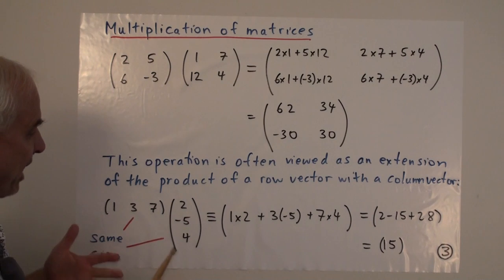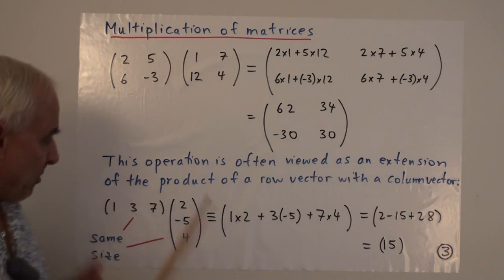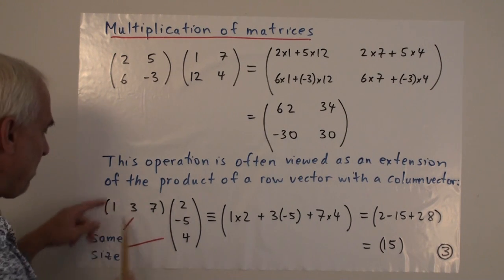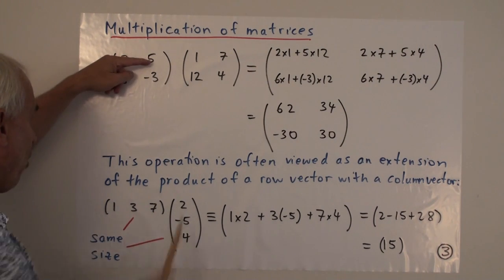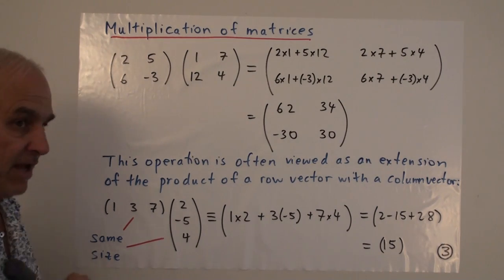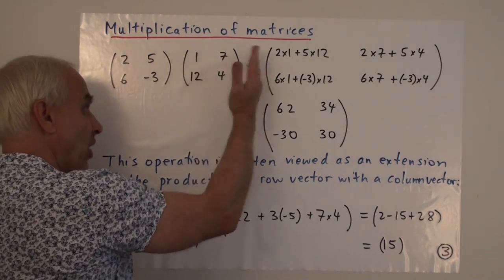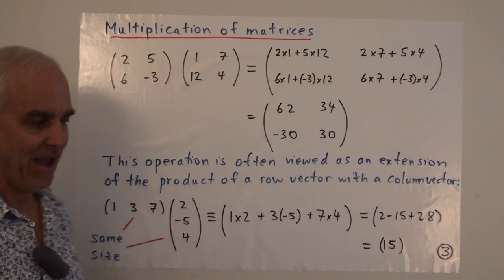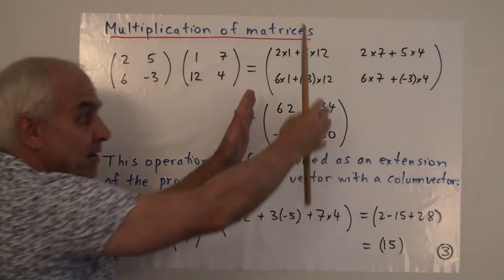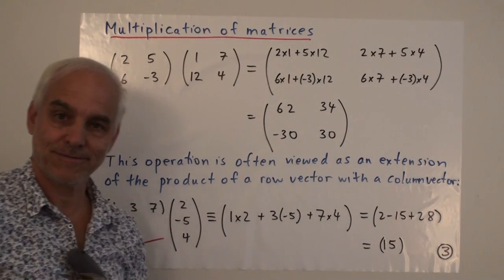So matrix multiplication in general is really repeated operations involving the same basic operation of multiplying a row by a column. And we basically go through all the possible rows of the left-hand matrix, all the possible columns of the right-hand matrix, and we write down each of those various possible products in the product matrix.